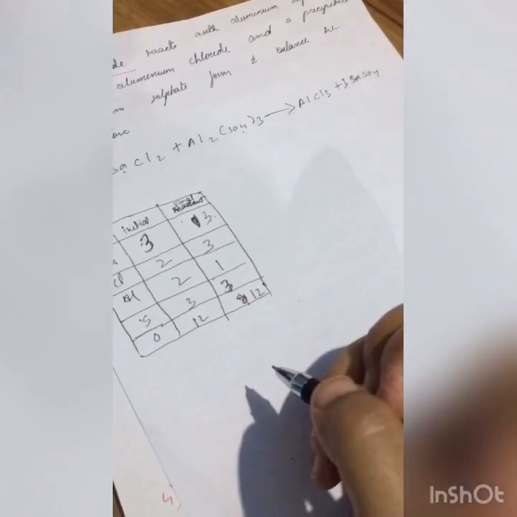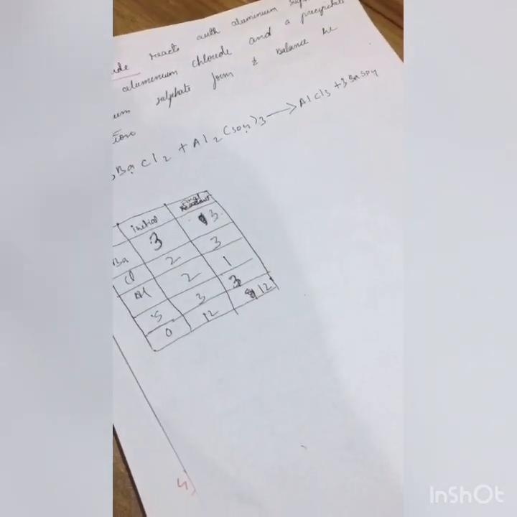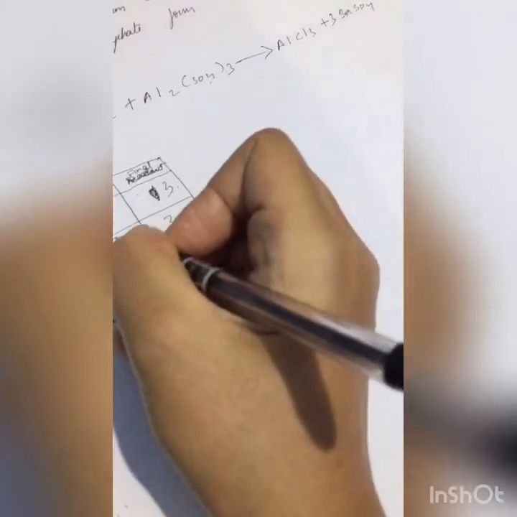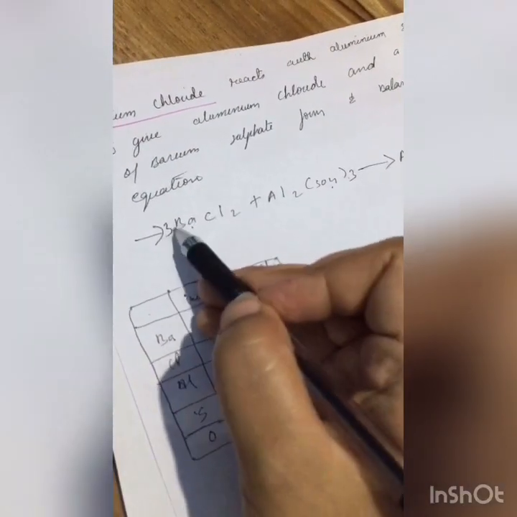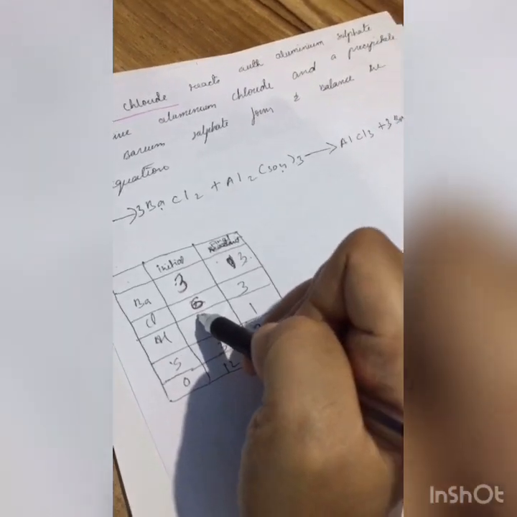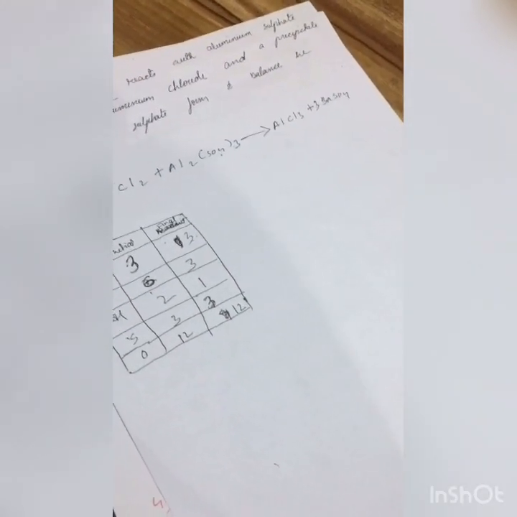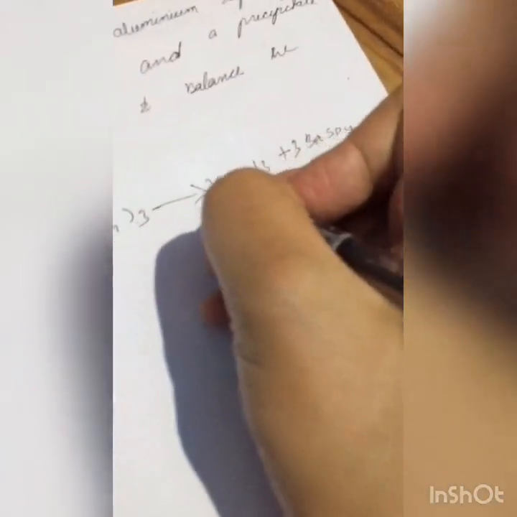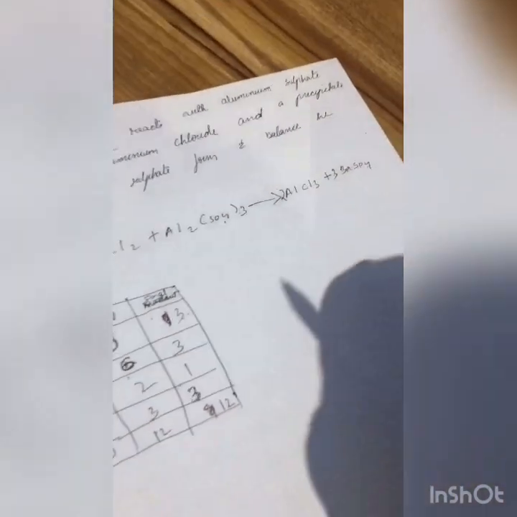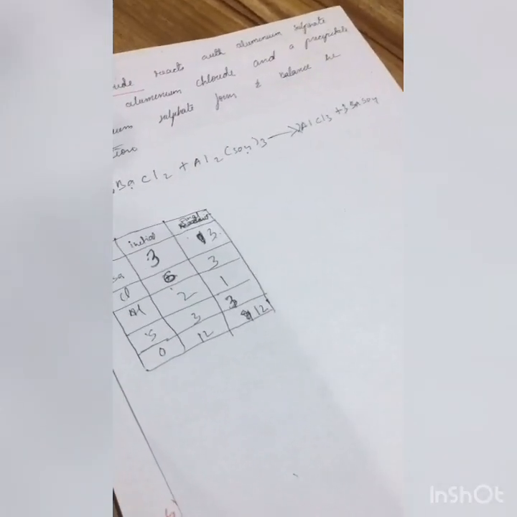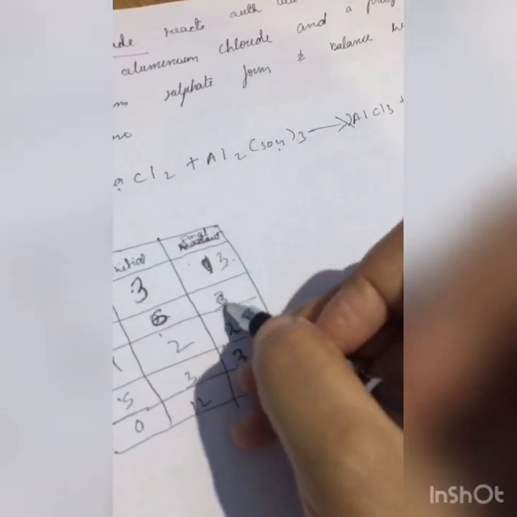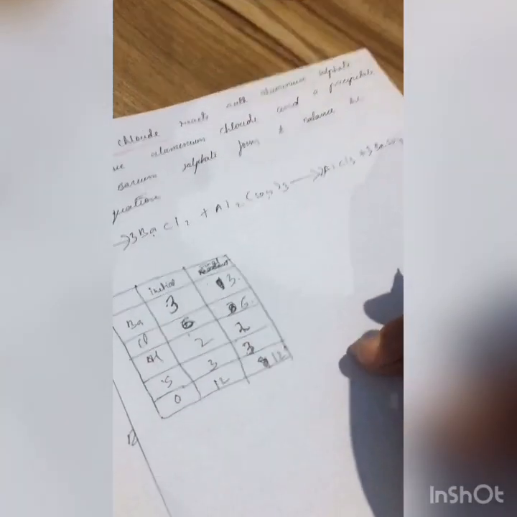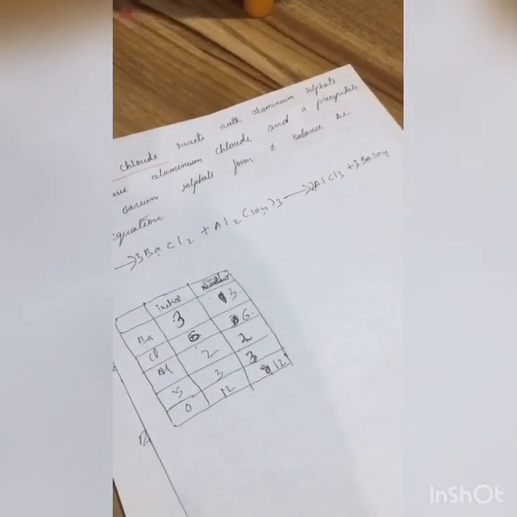But Cl is imbalanced again now. Chloride is 6 now, right? See? Chloride is 6. 2 into 3 is 6, right? So chloride is imbalanced now again. So what we have to do is make 2 aluminum chloride, okay? Then now we can see that the whole reaction is balanced here. The aluminum will be 2 and the chloride will be 6. So it is balanced now, right?